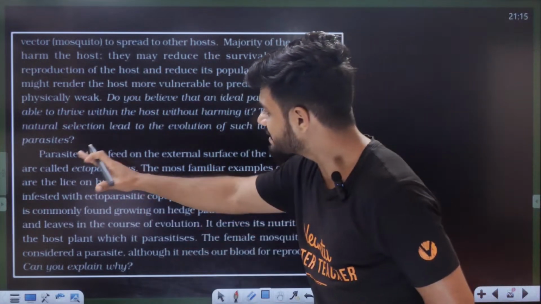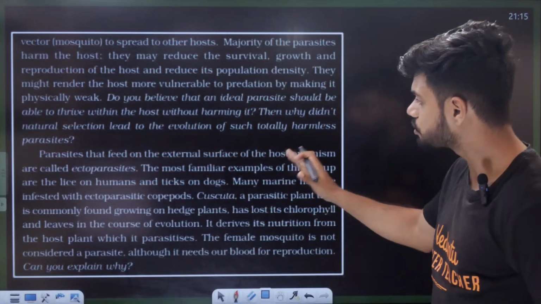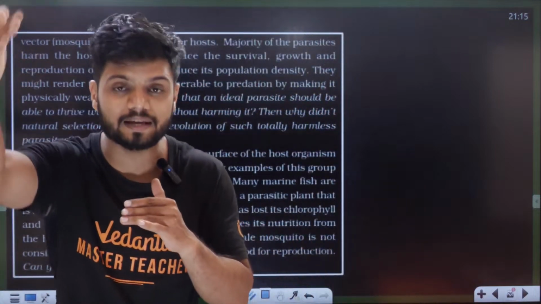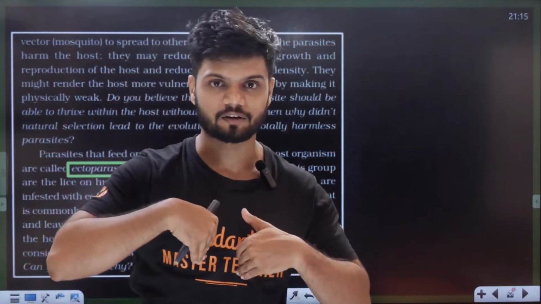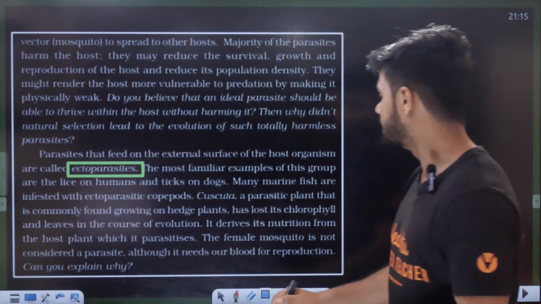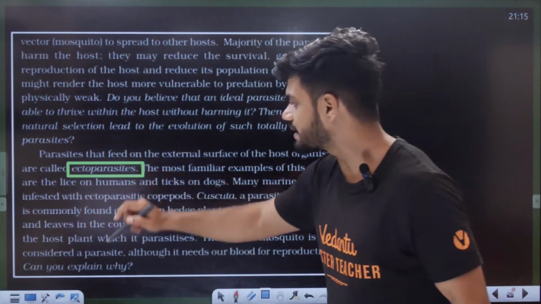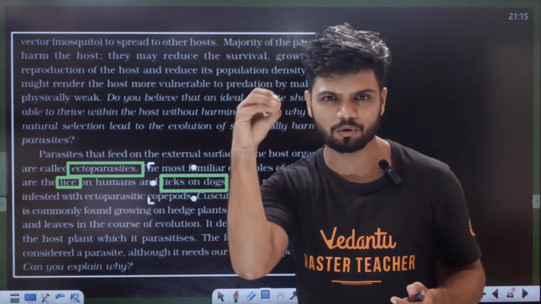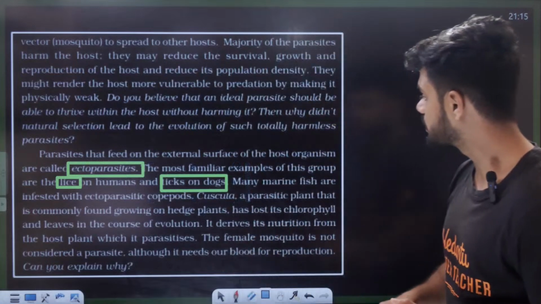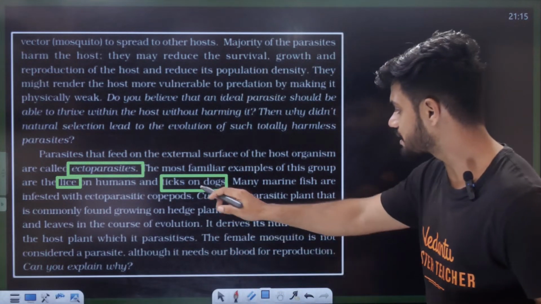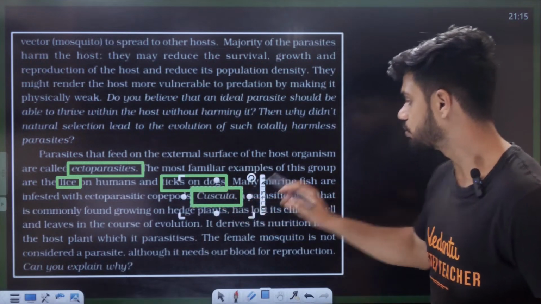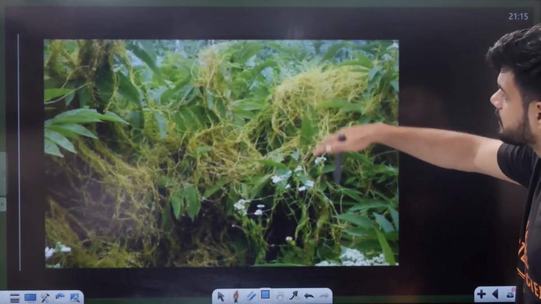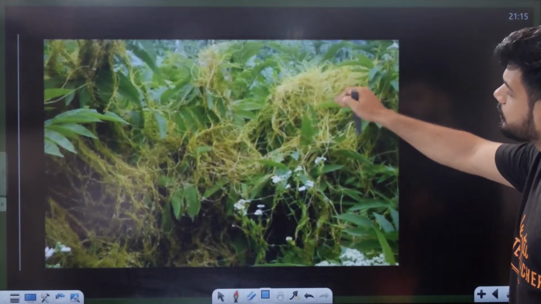Okay? Parasites that feed on the external surface of the host organism are called ectoparasites. Ectoparasite is the organism which grows on the outside. Endoparasite grows on the inside of the body. Okay, ectoparasite on the outside, endoparasite on the inside. Ectoparasite example: lice and ticks on dogs. The insects that come onto the body, that is called an ectoparasite. One more example of an ectoparasite is the Cuscuta plant. I'll show you Cuscuta. This is called Cuscuta. It grows like this, like a tangle. This particular plant has no leaf, no chlorophyll.